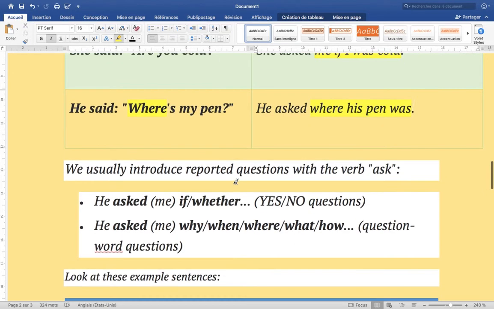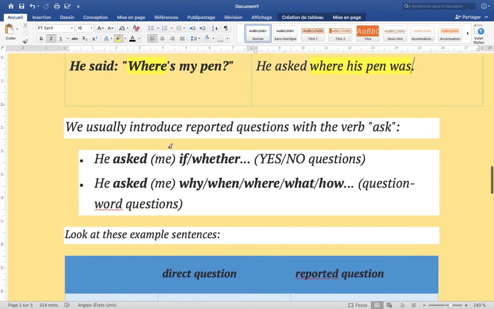Okay, this is just an example, and here I'm going to explain. So we usually introduce reported questions with the verb ask. It means that when we have a question in reported speech, we put the verb ask. For example, he asked me if or whether. When we have a yes or no question, we are going to follow this rule: we have if or whether, and we have ask me. So why, when, where, what, and how, which mean question words or WH questions.